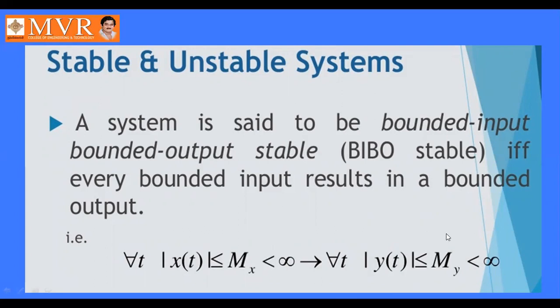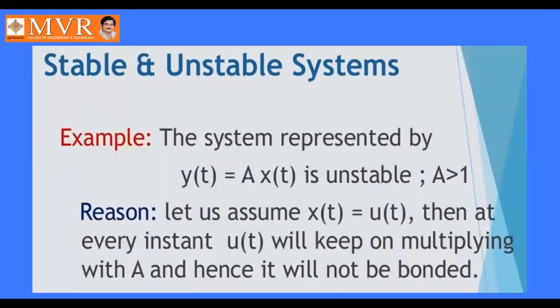A system is said to be bounded input bounded output stable if every bounded input results in a bounded output. For example, a system represented by y(t) equal to a times x(t) is unstable if a is greater than 1. Reason? Let us assume x(t) equal to u(t). Then at every instant u(t) will keep on multiplying with a, and hence it will not be bounded.